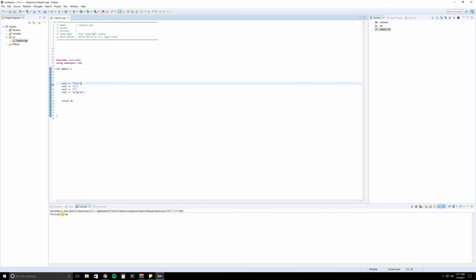So let's go ahead and delete this. So let's say we want to make this look like that. Well, we need to tell the computer that we want to start a new line. So how we do that, we use a word called endl. So we need to delete our semicolon. We need to add more arrows, space, endl, end line is what it stands for. And don't forget, we need to close it off with another semicolon.